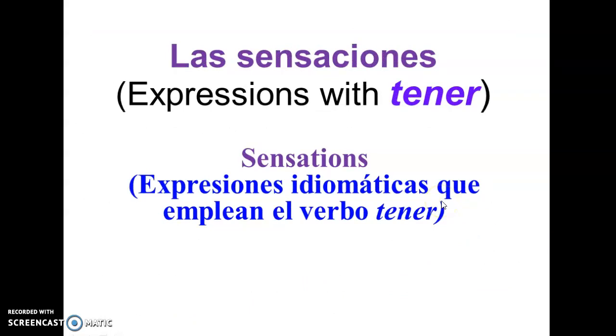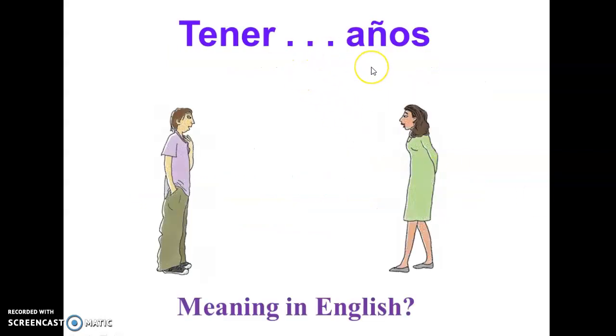With sensations, when we are, for example, hungry, sleepy, thirsty, we use the verb tener. Tener años, that's the first one. This is not a sensation, but it's the amount of years that we are in general. In English, of course, we use the verb to be, like I am 5 years old, right?